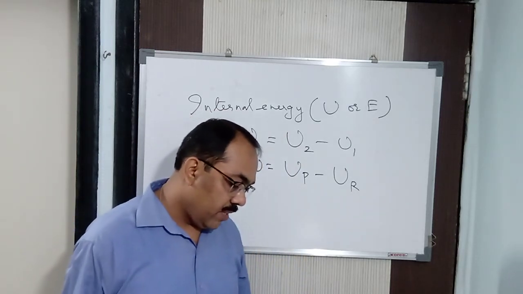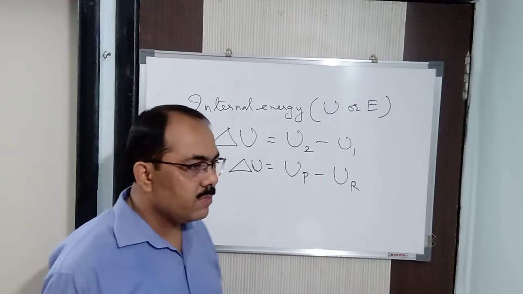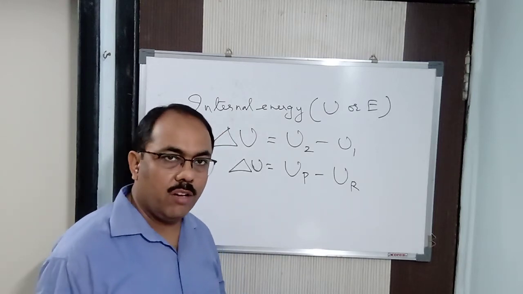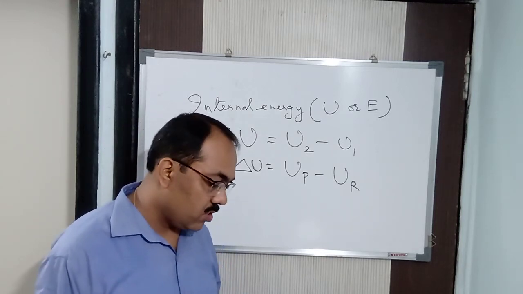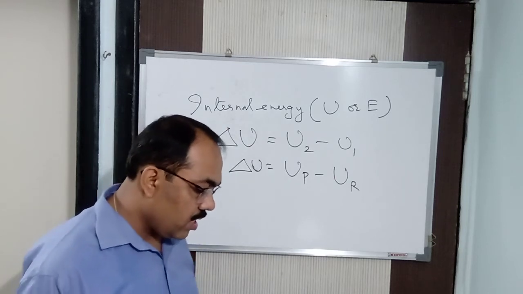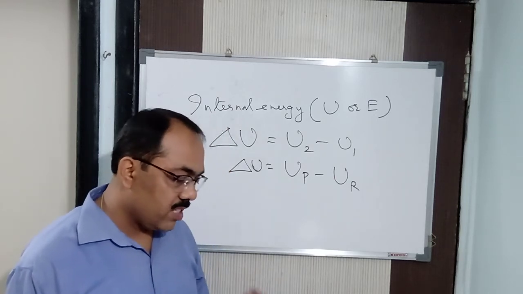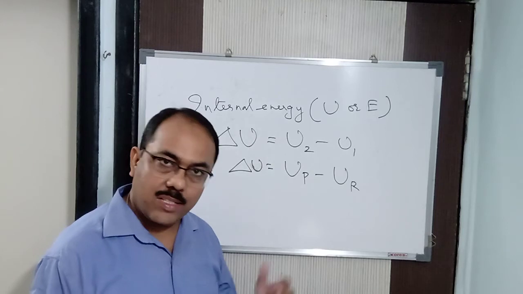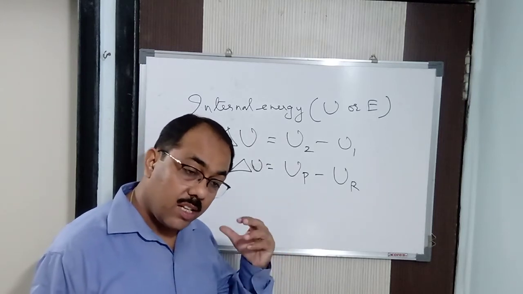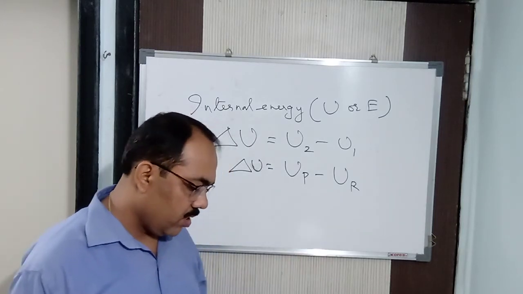Got it? Fine. So energy is measured in what? Joules. The SI unit of internal energy is joules and the CGS unit is erg. Now internal energy depends upon the quantity of the substance present in the system. I said it already. So it is an extensive property, for that reason.